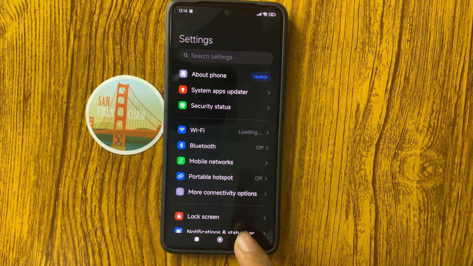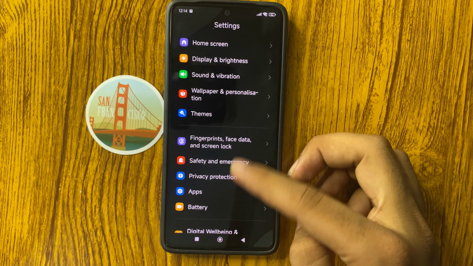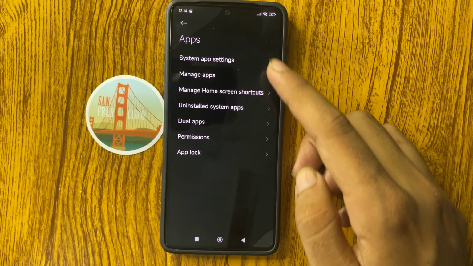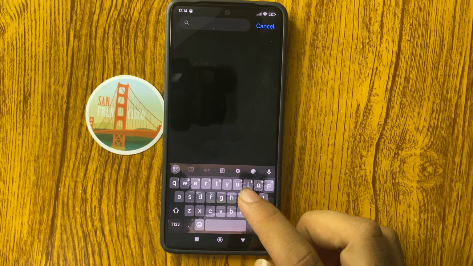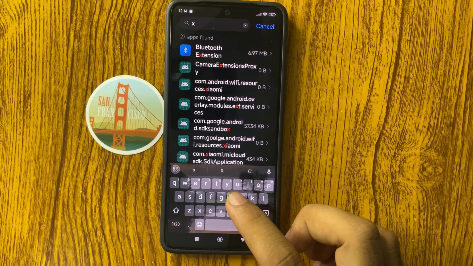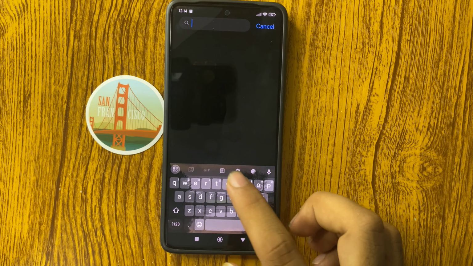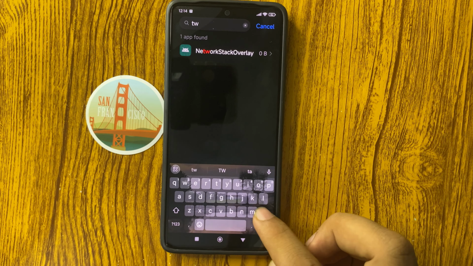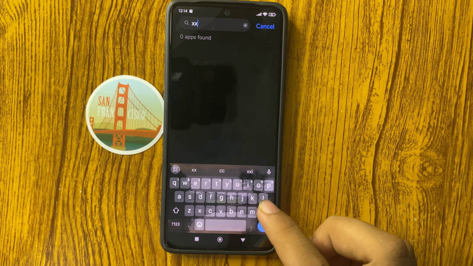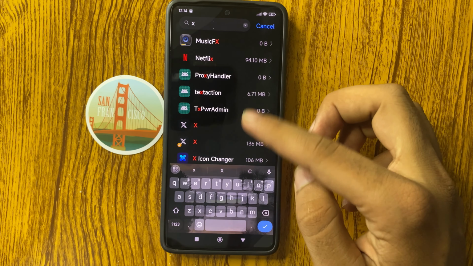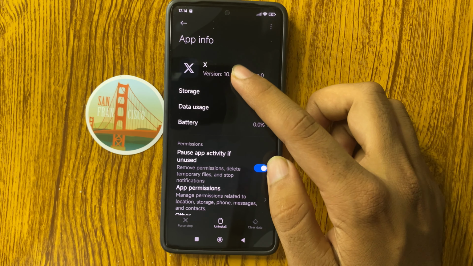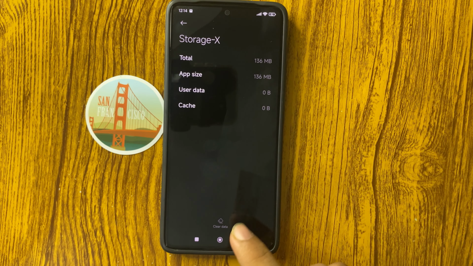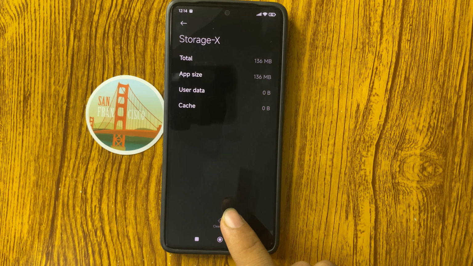Now the third method is: select Apps and select Manage apps, and from here search for the Twitter app. Click on this, and from here we have Storage. Click on this, and from here you can clear data, and after that